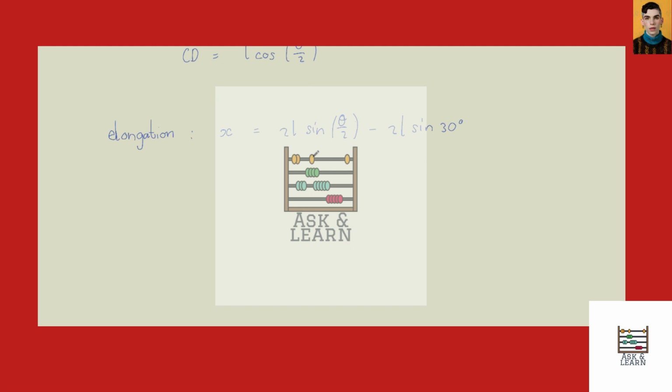Now we have an expression for the elongation of the spring, X, and we can write an expression for T. We know the force acting on the spring by Hooke's law is Kx. So by substituting the expression for X from above, we can write this as 2KL into sine of theta over 2 minus sine of 30 degrees at equilibrium, which is a half. And now we can use this expression later on.